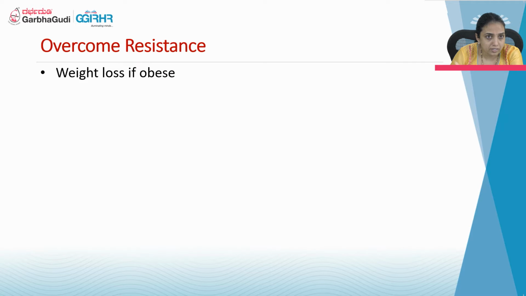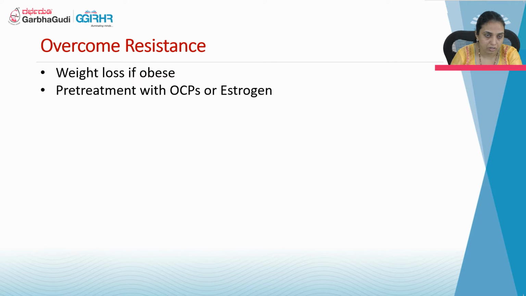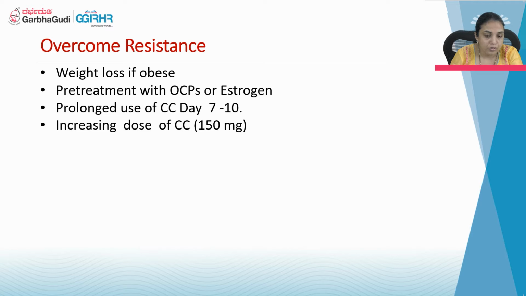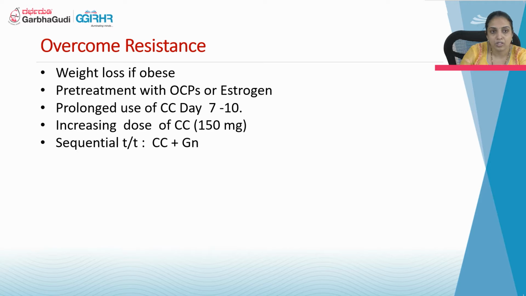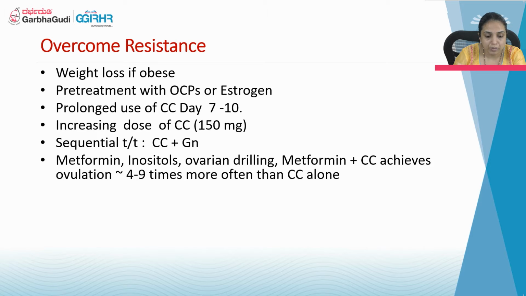How can we overcome the resistance with clomiphene citrate, or repeated failures? If the patient is obese, ask her for weight loss. We can also do pre-treatment with OCPs or estrogen. Prolonged usage of CC for 7 to 10 days, and increase the dose of clomiphene citrate if ovulation is not happening. If you are using 50, next time try 100 or 150. Also sequential treatment with clomiphene citrate and gonadotropins, and other adjuvants. In a PCO patient we can use metformin, and we can go for ovarian drilling.